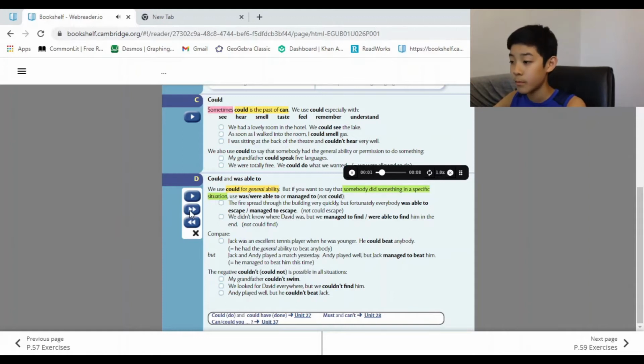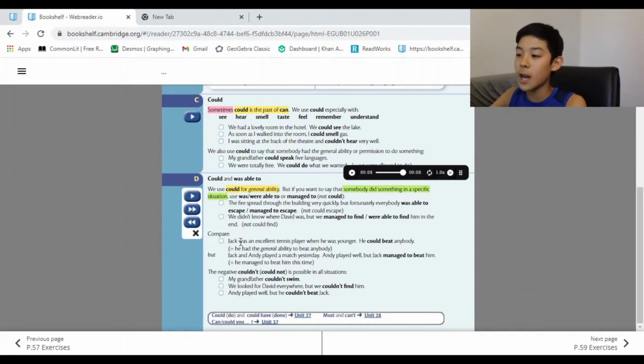But Jack and Andy played a match yesterday. Andy played well, but Jack managed to beat him. He managed to beat him this time. This is situational. Why? Because it's specifically this match, Jack versus Andy. This specific match, which was played yesterday, is more situational. This is why we use managed to.